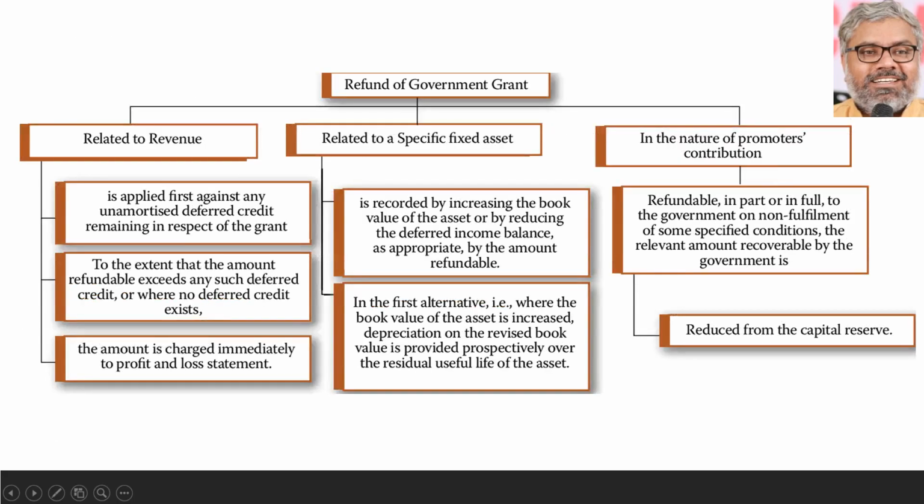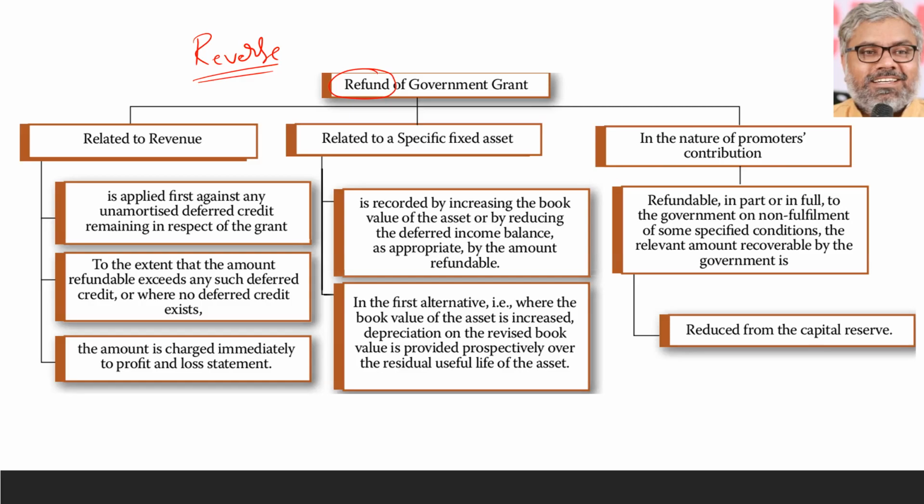Then another issue comes: what should happen in case of refund of government grant? Actually speaking, we don't need to break our heads separately when there is a refund. What are the entries you passed, you reverse them, that's all. Refund happens, maybe for whatever reasons. But how to treat them in books of accounts? One answer for it: reverse. Whatever entries are passed already, they have to be reversed.